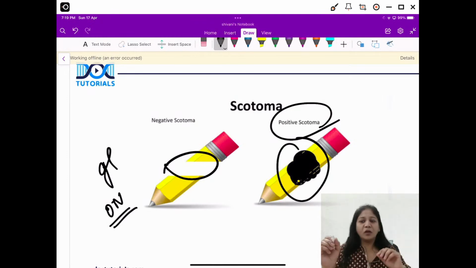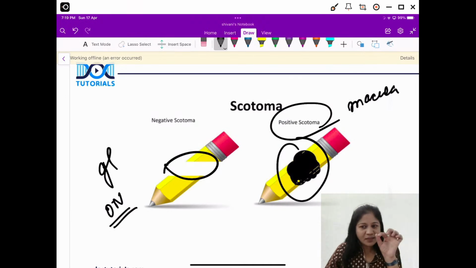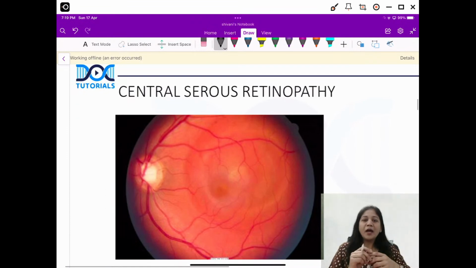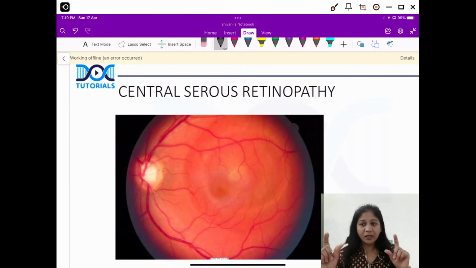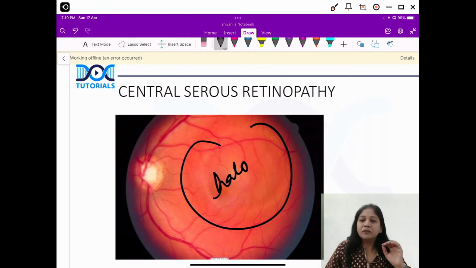Please remember first of all this fact. What is the difference between a negative and a positive scotoma? Positive is with macular pathologies, and what we are here talking about is CSR. I think this is clear to you, what is negative and what is positive. Now, you have risk factors: type A personality, young patients, steroids, smoking. This history is very important. What you see clinically is a halo reflex. What we see is, this is a halo reflex right there at the macula.